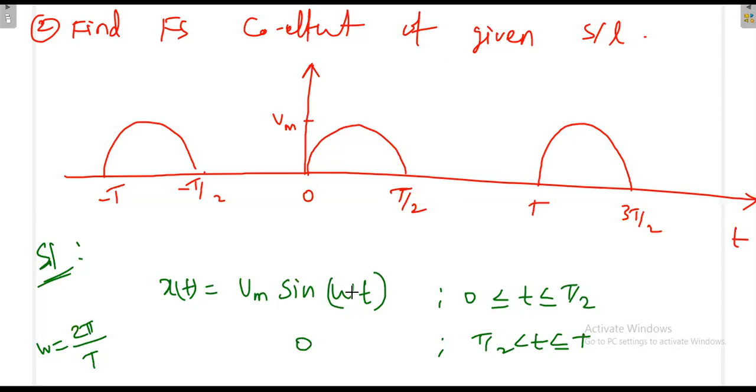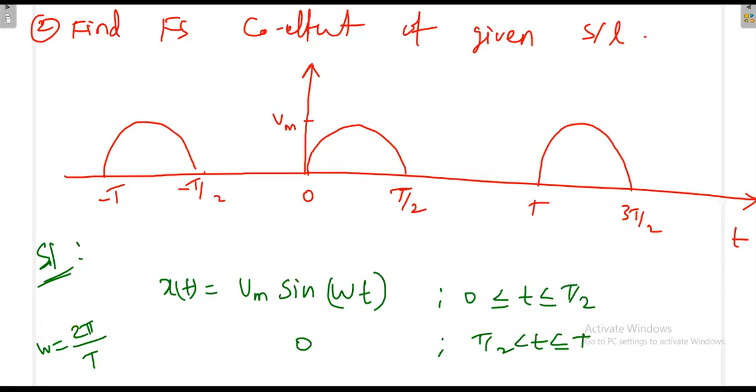Then what is the average value of the signal? If you see here, this is not an even signal, and also it is not an odd signal. So when the signal is neither even nor odd, then again the average value we can calculate with the help of the formula. But what is the average value here? Definitely it will be positive.